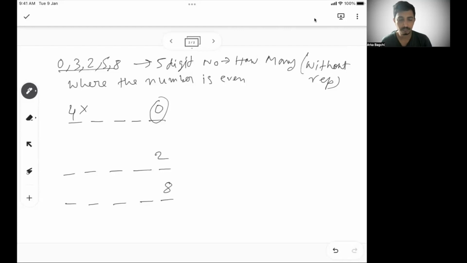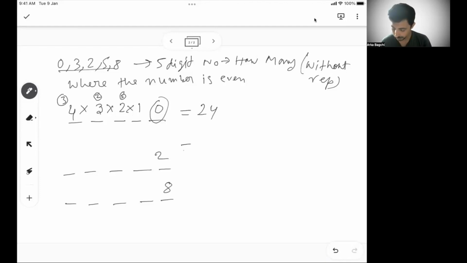So the second place, whatever I choose between 3, 2, 5, 8 in the first place, I will have 3 options in the second. I'll have 2 options left in the third, and I will have 1 option left in the fourth. So if I pick 3 in the first place, I will have 2, 5, 8 to choose in the third place. Let's say I pick 2 from there, I'll have 5 or 8 to choose in the third place. Let's say I pick 5, then I'll have 1 more option left on the fourth place. So the number of 5-digit numbers with 0 at the end will be 4 3s are 12, 12 2s are 24. So there are 24 ways.